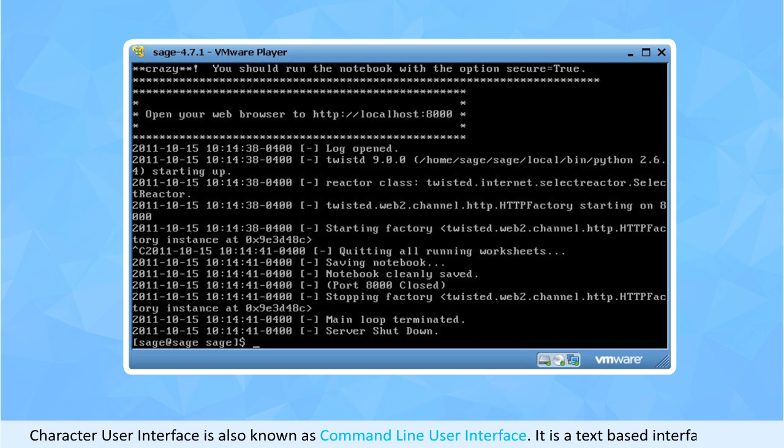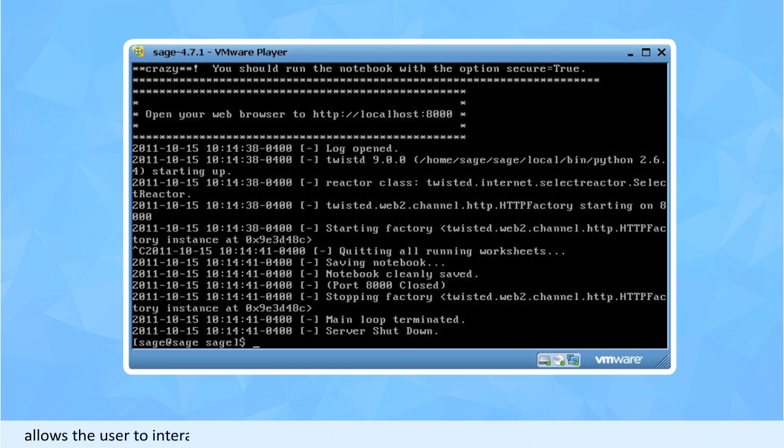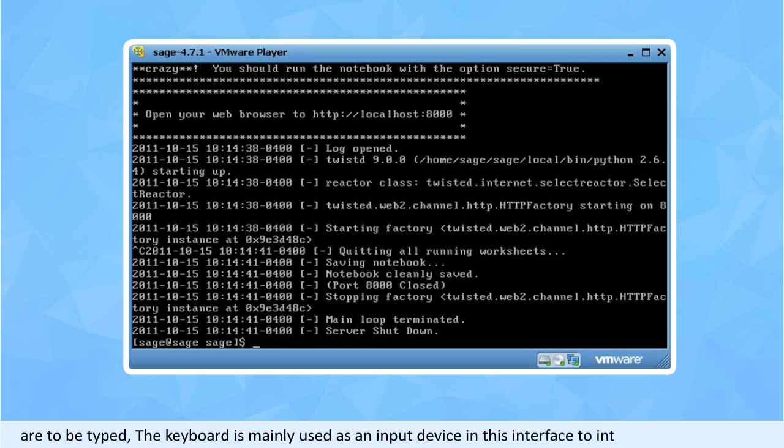It is a text-based interface which allows the user to interact with the computer system by issuing text-based commands in one or more lines to the program. No graphical component like menus or icons are available to enter commands. Instead, these are to be typed. The keyboard is mainly used as an input device in this interface to interact with the system.